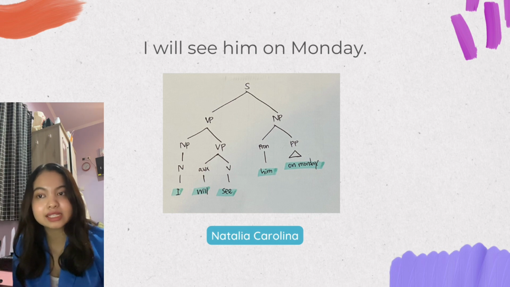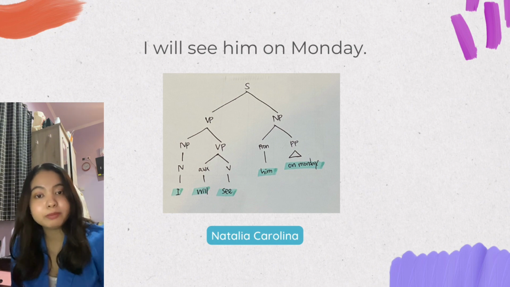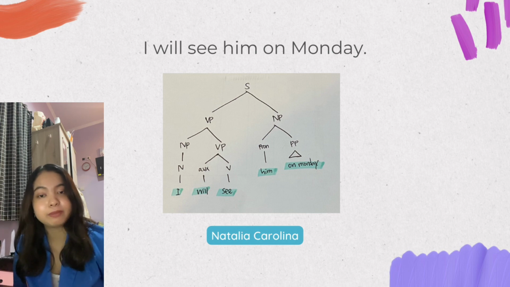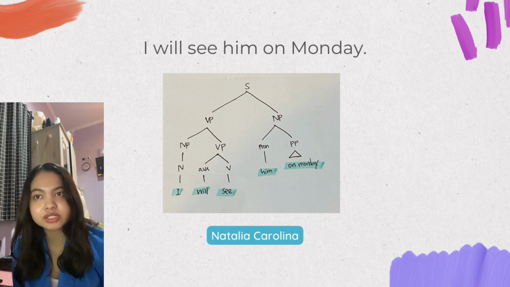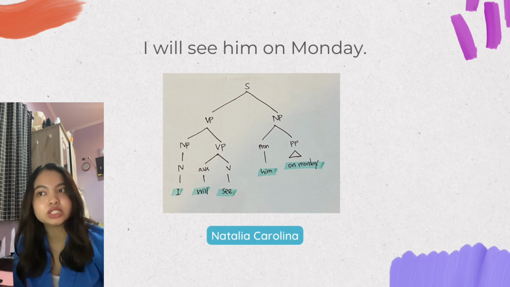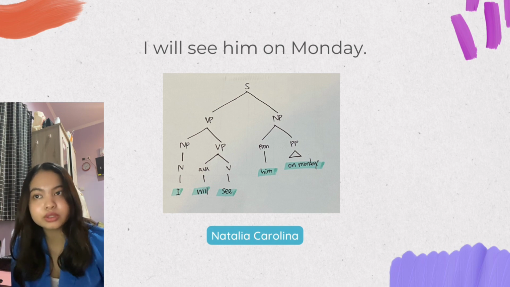"Will" in here is an auxiliary verb, while "see" in here is a verb. Maybe I will explain the differences between an auxiliary verb and a verb. A verb gives the basic meaning of an action, whereas an auxiliary verb expresses the time of the action, such as when the action occurs, something like that.